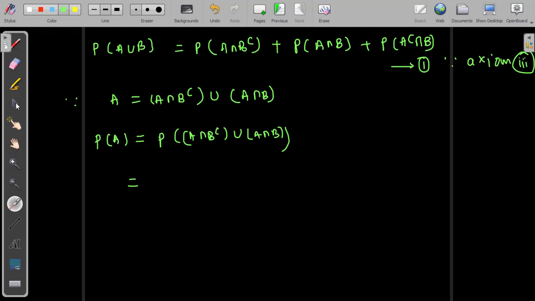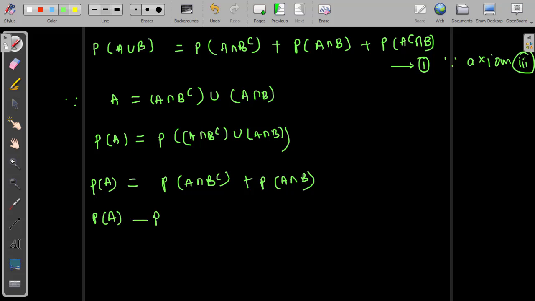So we could say this equals probability of A intersection B complement plus, applying axiom 3, probability of A intersection B. So this is my probability of event A. Transposing to the left side, P of A minus P of A intersection B equals probability of A intersection B complement. Let us suppose this is equation number 2.